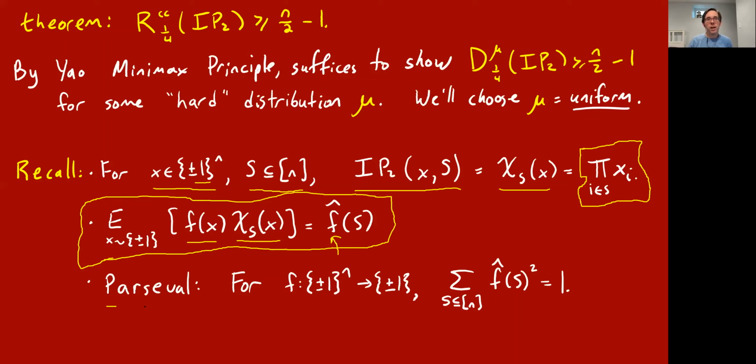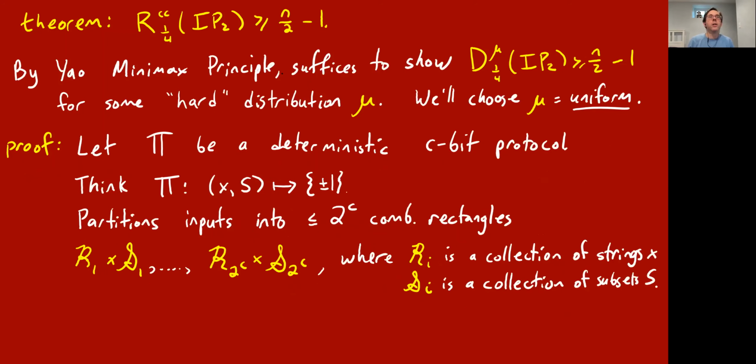And we're also going to need to rely on this Parseval formula, which says that for a Boolean function f, the sum of the squares of the Fourier coefficients is 1. Okay, so the last couple of slides are going to give this proof. So we have our hard distribution, the uniform distribution. And now we want to show that we're going to fix any deterministic C-bit communication protocol. And we're going to think of this protocol as converting an input pair, x and s, for Alice and Bob, to the protocol answer, the final guess for inner product mod 2 applied to x and s.